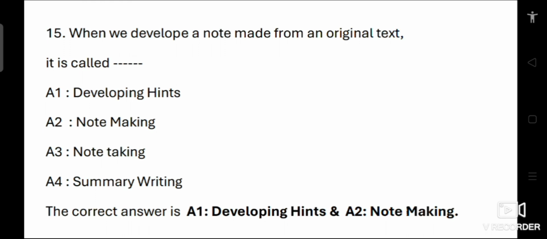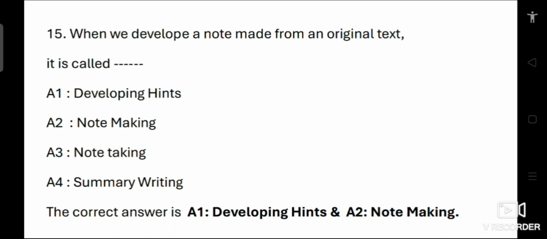Note making involves the process of creating structured notes based on information from an original text. It includes identifying key points, summarizing main ideas, and organizing them for easier understanding and recall. Note taking refers to the act of jotting down information as it is presented, such as during a lecture or while reading.